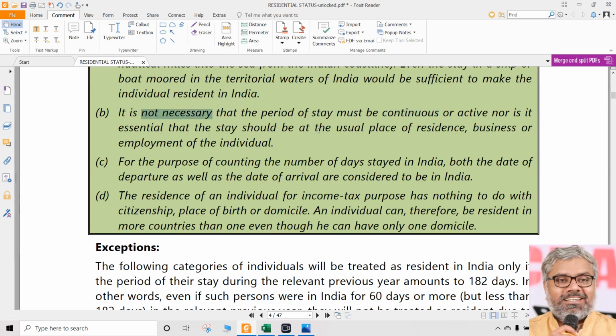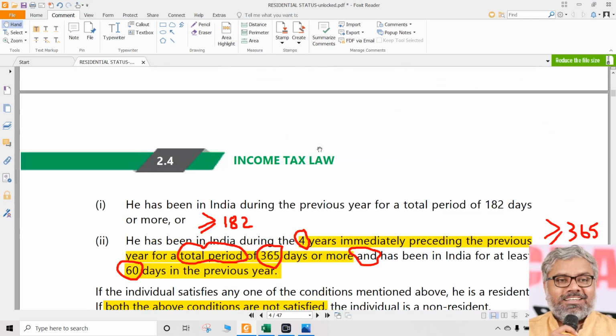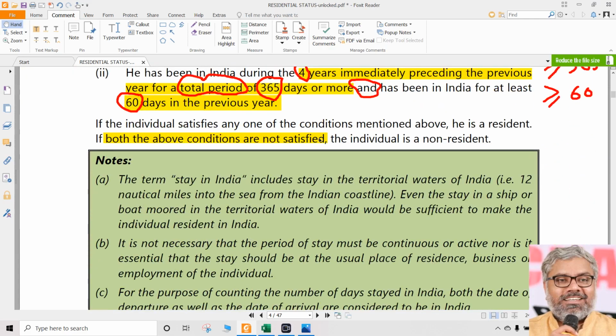There is no necessity that the period of stay must be continuous or active, nor is it essential that the stay should be at the usual place of residence, business or employment of the individual. Another question comes, where he is staying, does it matter? Let us say in the 182 days, he stayed in Mumbai for 10 days, he stayed in Delhi for another 40 days.